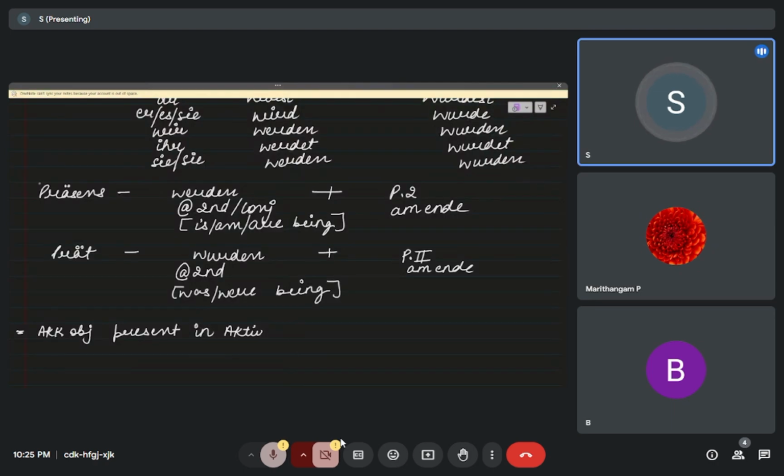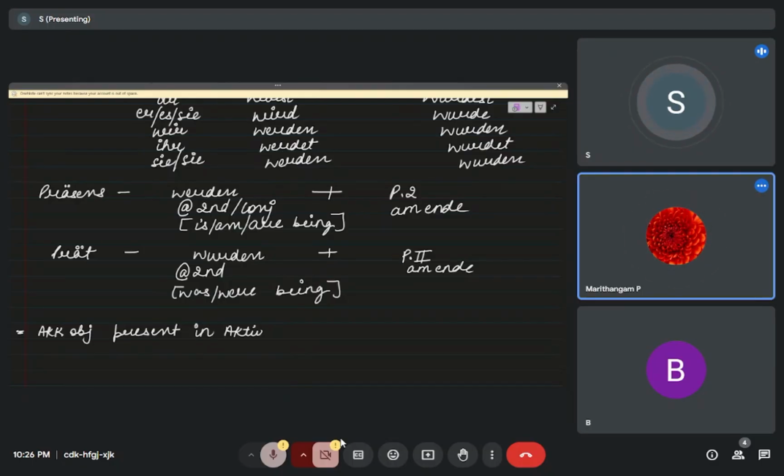So for example, this is for present, that means for present sentence. Whenever you make a present sentence, you use werden, and the verb in the present sentence converts into Partizip II and goes at the end. Now Präteritum. Präteritum is basically used for past.